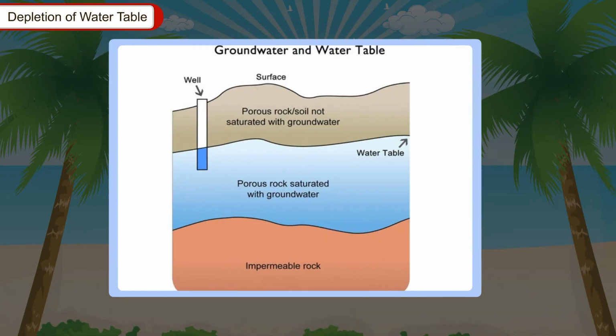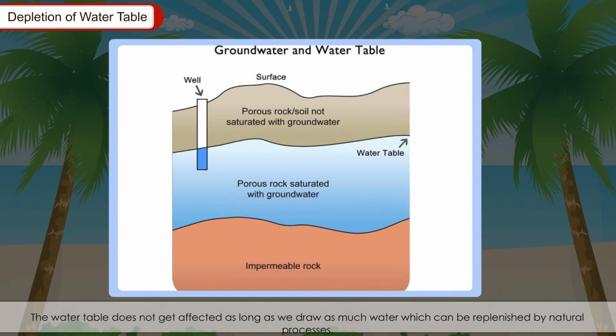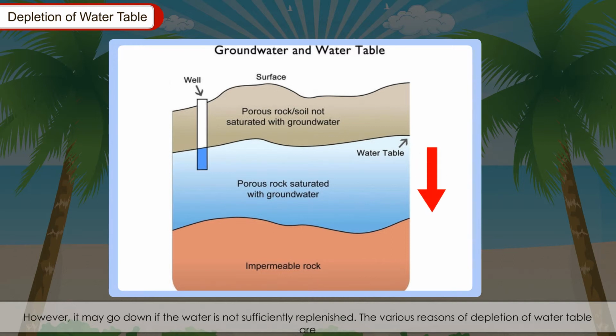Depletion of water table. The topmost layer of the underground water is called water table. When rainfall occurs, some of it runs off on the surface of the earth, which forms streams and rivers. Some of it passes through the soil into the non-porous rocks deep below the ground. The upper level of this groundwater forms the water table. The water table does not get affected as long as we draw as much water, which can be replenished by natural processes. However, it may go down if the water is not sufficiently replenished.